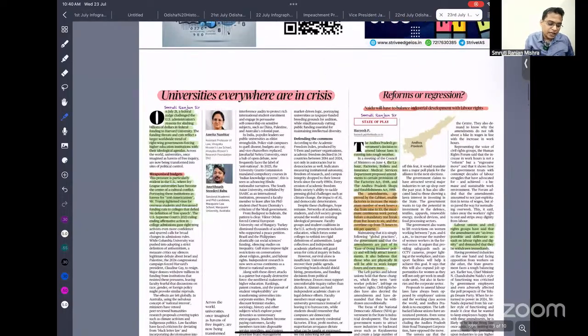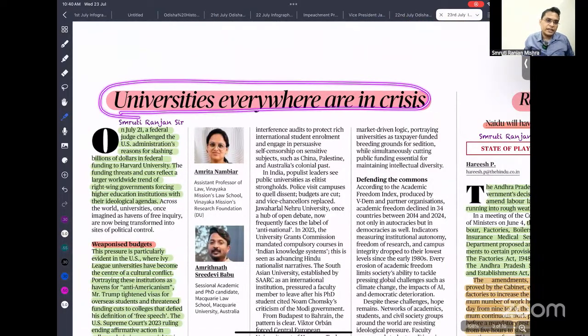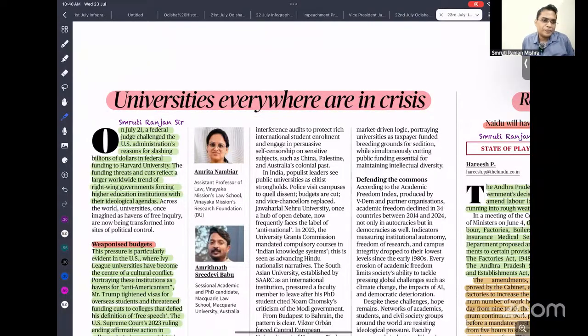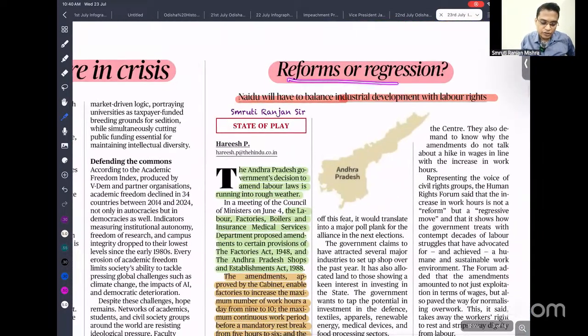So universities everywhere are in crisis. Yes, indeed. Recently we have seen in the USA, they are imposing severe restrictions on universities because they are not listening to the administration. So, reform or regression. The NIDU will have to balance industrial development with labor rights.